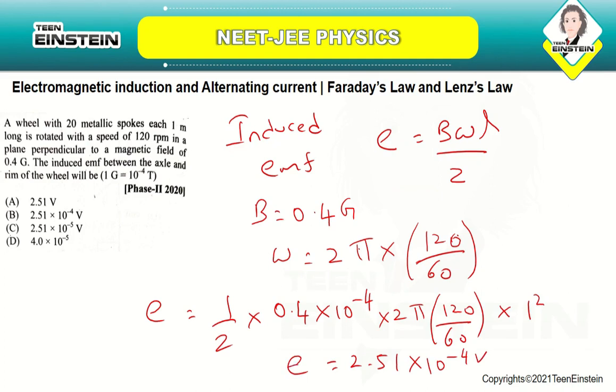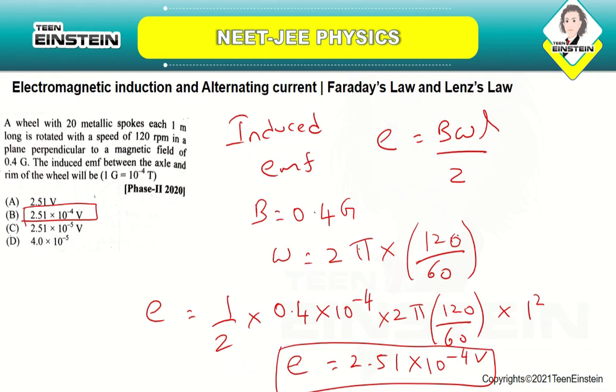So the correct answer is option number B, 2.51 into 10 power minus 4 volt. So the induced EMF value is 2.51 into 10 power minus 4 volt. It's a very simple direct question. You just make use of the formula B omega L by 2, and substitute the values that are given.